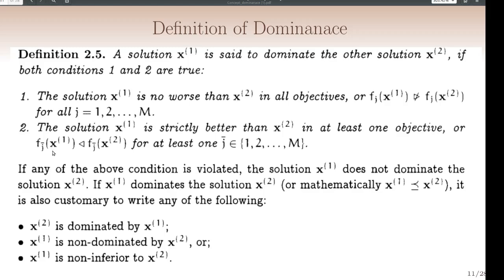Or we can represent this as fj of x1 is strictly better than fj of x2 for at least one j belonging to 1 up to m. If any of the above conditions is violated, then x1 does not dominate the solution x2. So it is required to satisfy both conditions to call that solution a dominant solution.